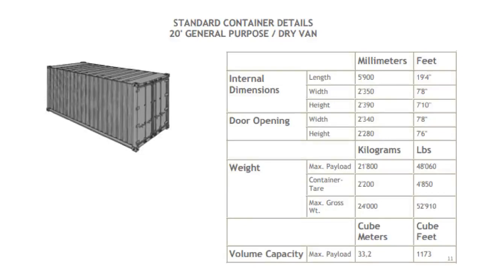So that's that. And the cubic meter, when you see the volume capacity. So one is the weight capacity. The maximum weight that you can put inside this container is 21,800 kilograms. Now, if there is something which is very light, not so heavy, but then occupies a lot of space, in that case, the volume capacity is that the maximum volume that can be put inside is 33.2 cubic meters, not more than that.